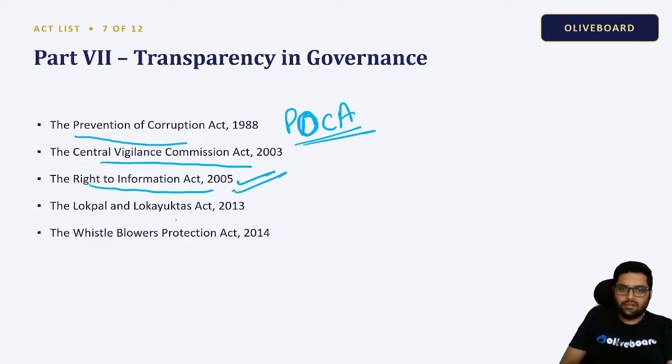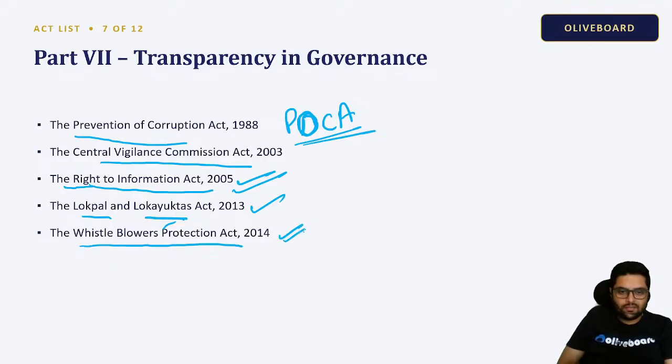Very important, Right to Information. Suppose I want to get some information about a government's expenditure on a certain project, I can go ahead with this. This act gives me the authority to get that information. Lokpal and Lokayukta Act. This establishes the office of Lokpal and Lokayuktas, right? And the Whistleblowers Protection Act.